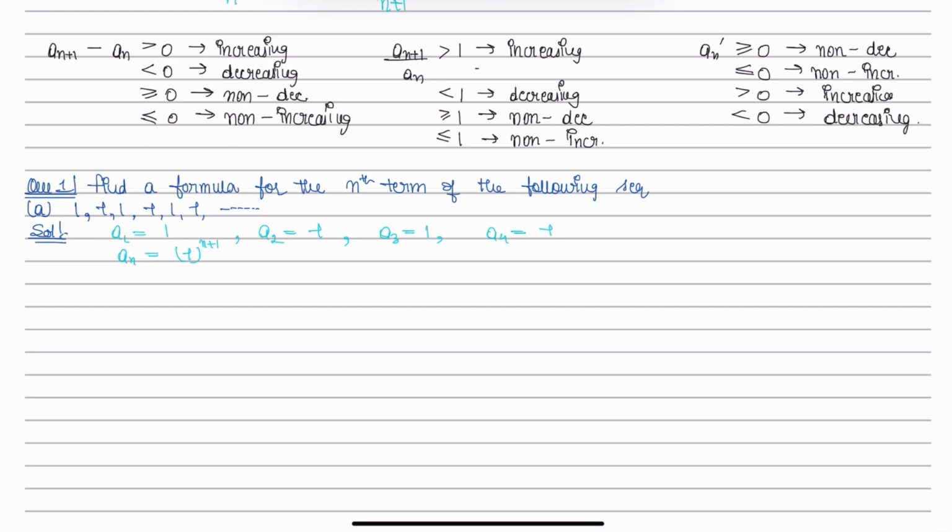So clearly an is equals to minus 1 to the power n plus 1 is the general formula for the given sequence. Second part, 1, 4, 9, 16, 25 and so on. This is a very simple question. Here we can see the general formula is n square.